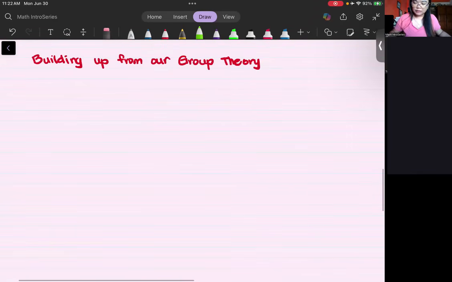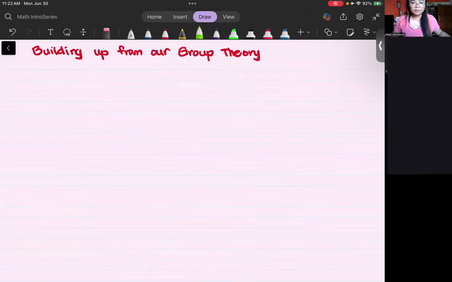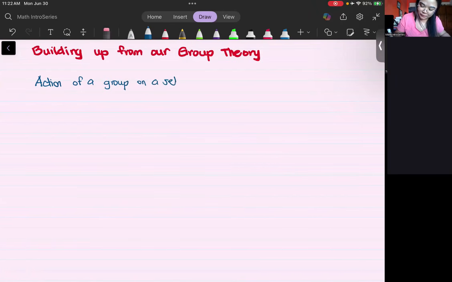Now, let's build up from group theory, things that we have already encountered, and try to build from group theory to algebras. All right. Now, in our group theory lecture called Action of a group on a set.